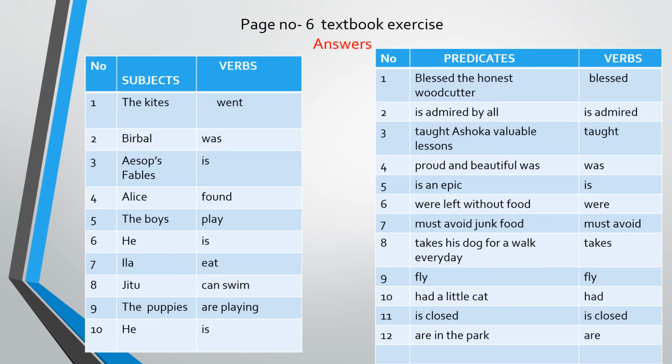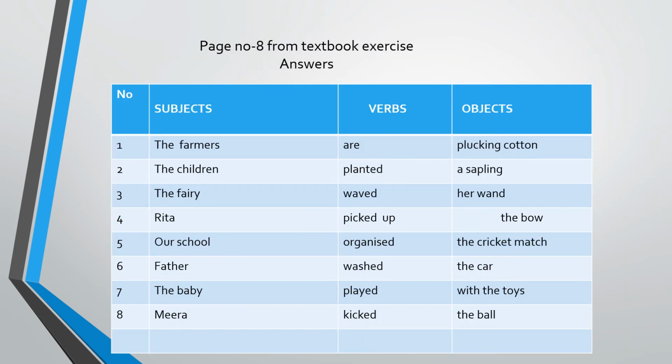Let's take page number 6. On page number 6, there are two exercises. That also you have to do. I have given you the answer. Underline the subject and circle the verb. Exercise number 2, underline the predicate and circle the verb. First you have to find out the subject and then the verb in the first exercise. Here I have given the table. And second, you have to find out the predicate and verb. That also I have given a table. Copy down in your notebook properly.